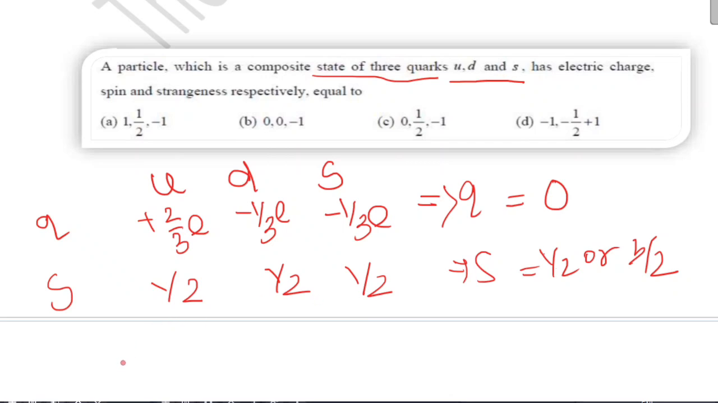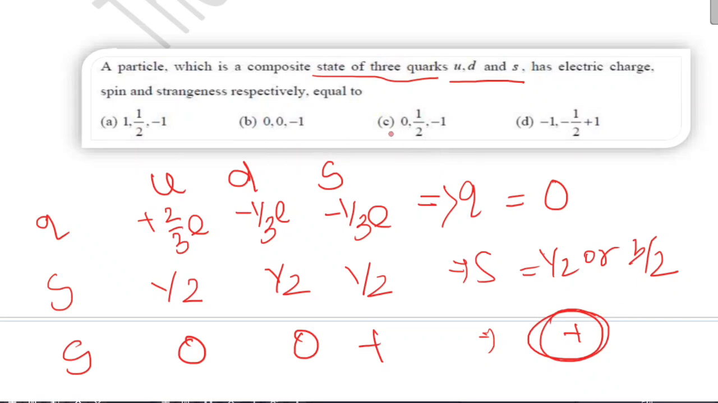Next, strangeness. Strangeness is 0, 0, minus 1. So this will be minus 1. So you can check the options: 0, half, and minus 1. So C is your correct option.